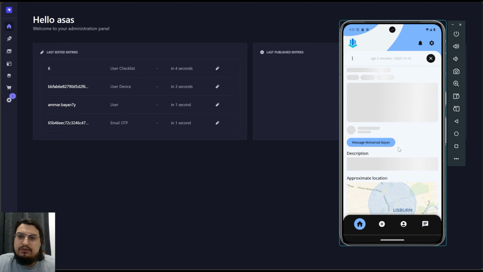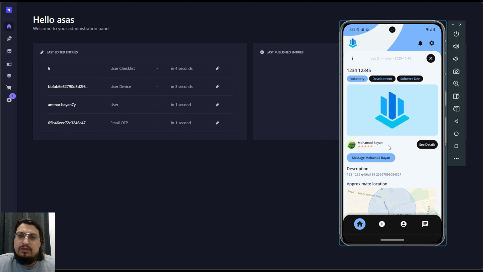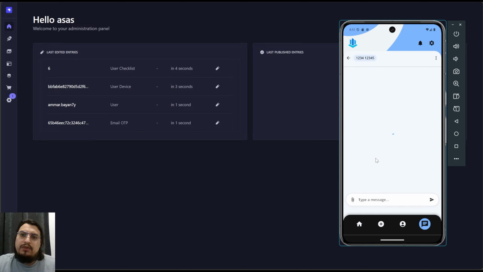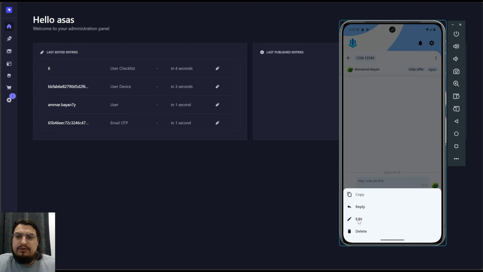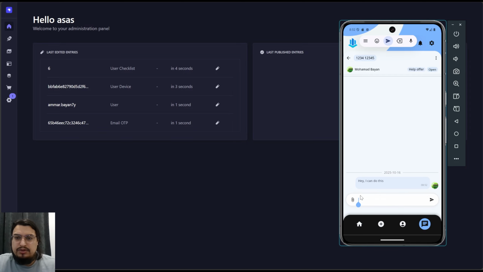And I forgot to mention, there is a messaging button. Once you review the guy and you decide, yeah, I can help him with this one, you automatically go to the chat, which is a normal chat application system. I can say, hey, I can do that or this, and submit. You can see the system message. It shows you that it's sending. If there's an error, it shows you that there's an error, and on top of that, you can reply to this message as well, or you can edit it. If you made any mistake, you can delete it.